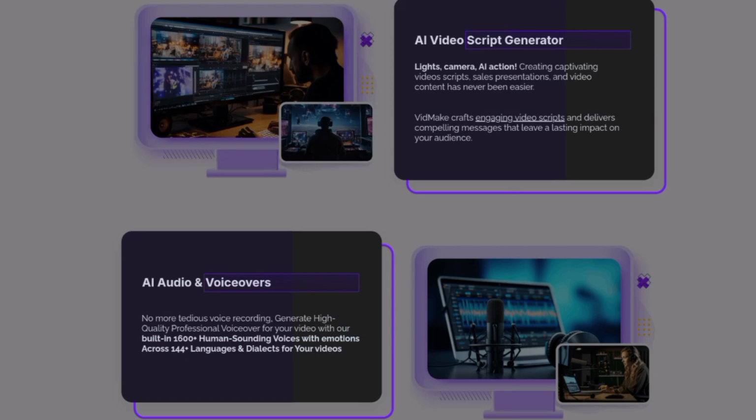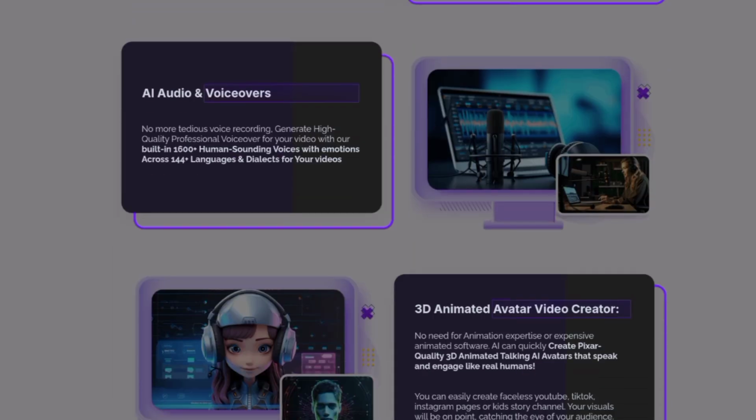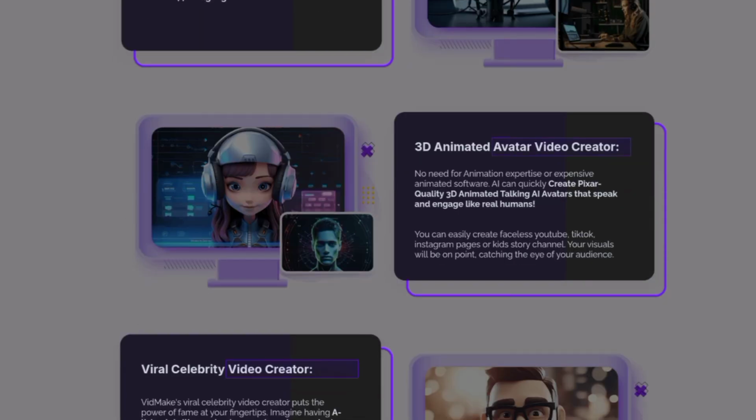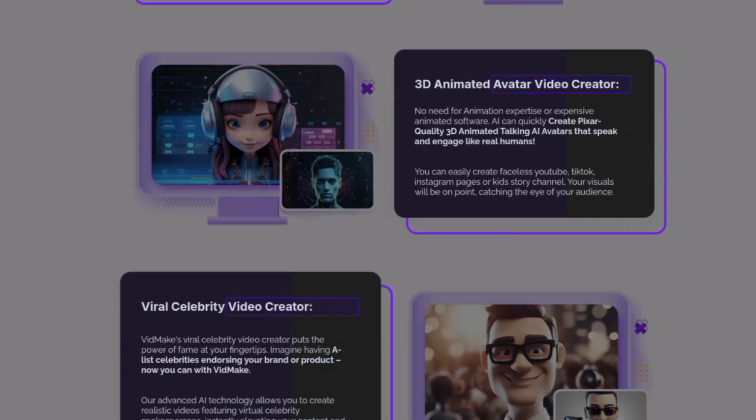AI Audio and Voiceovers. Say goodbye to tedious recordings. Create stunning voiceovers with 1,600 plus human-like voices in 144 plus languages. 3D Animated Avatar Video Creator. Create Pixar-quality 3D animated talking AI avatars that speak and engage like real humans.